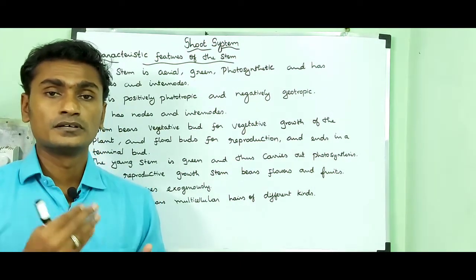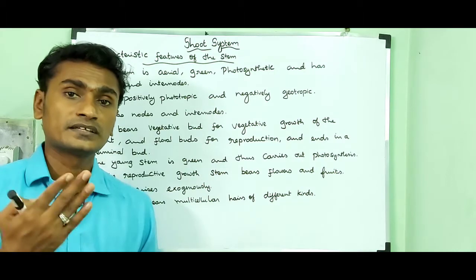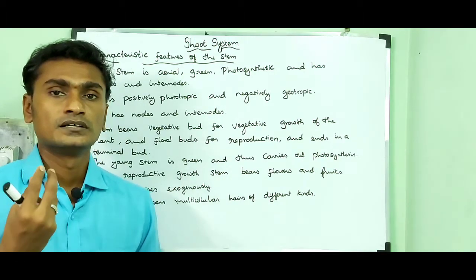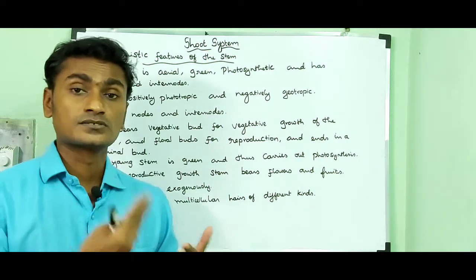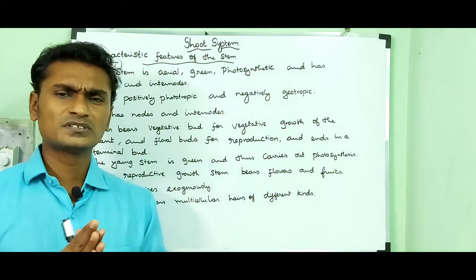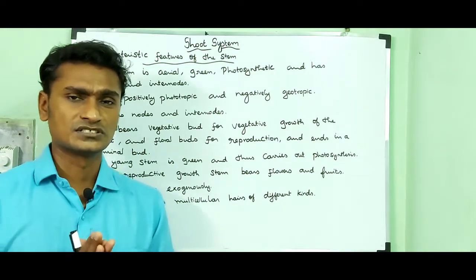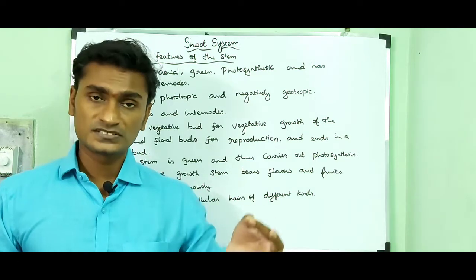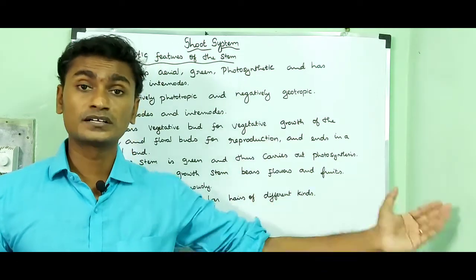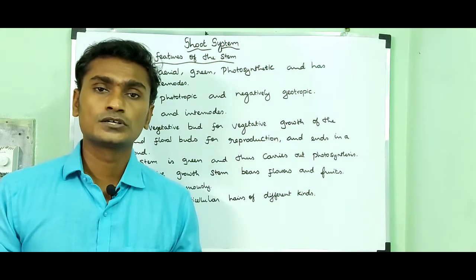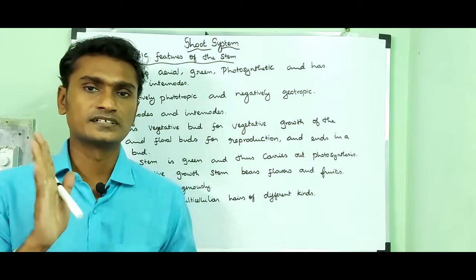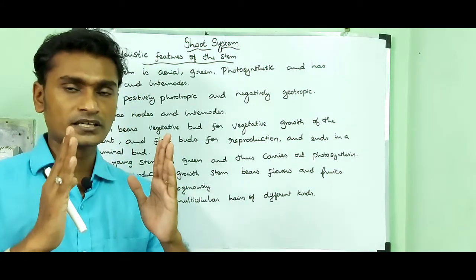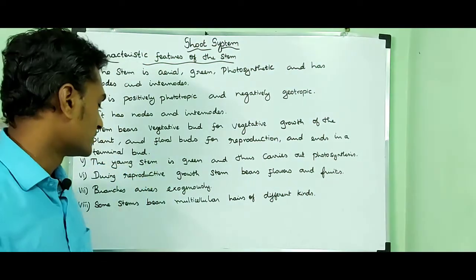When you are learning plant anatomy, you can learn these type of words: exogenous, endogenous. So stem-nu vanditale they are exogenous in origin. Root-nu vanditale they are endogenous in origin. Exogenous means that branches arise from cortical cells. Endogenous means roots arise from pericycle. So please keep this point in your mind.